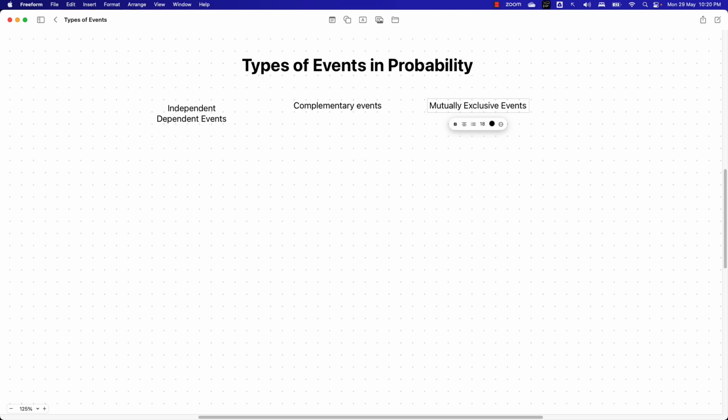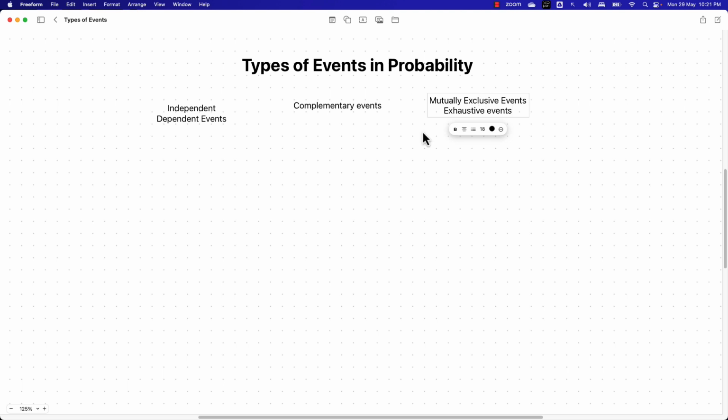And we have the exhaustive event. Exhaustive events in probability are those events which, when taken together, make up the sample space of a random experiment. So when the experiment is performed, a set of events out of which at least one is for sure going to occur, then they are called an exhaustive event. For example, the outcome of an examination is either pass or fail. That is an example of an exhaustive event.